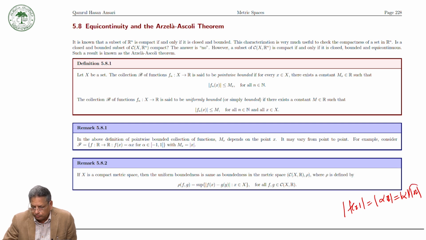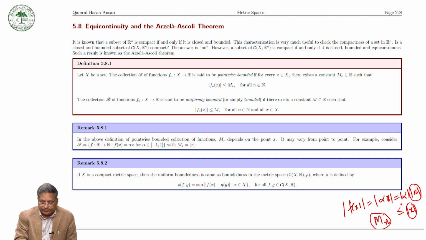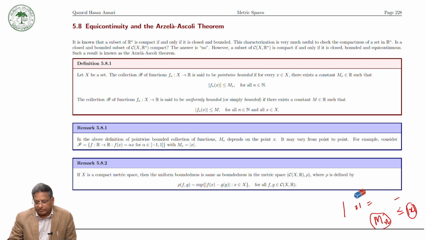But now, because alpha lies between 0 and 1, this is less than or equal to |x|. So we can choose Mx to be |x|, whatever x is, according to x. Here this M depends on x, and so you can see that in this case the boundedness is pointwise, not uniform.